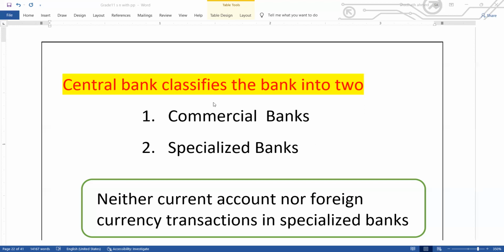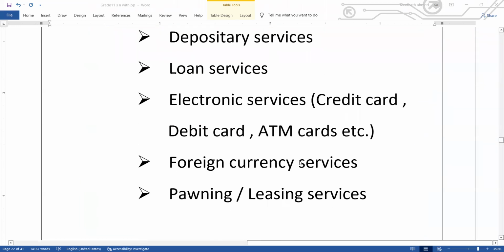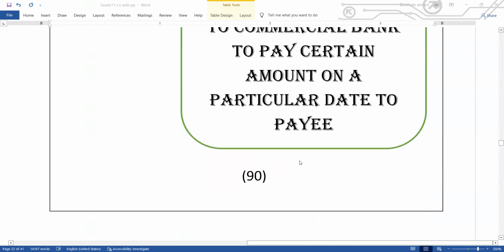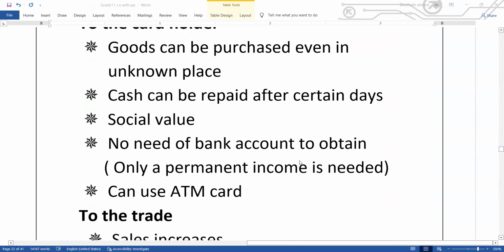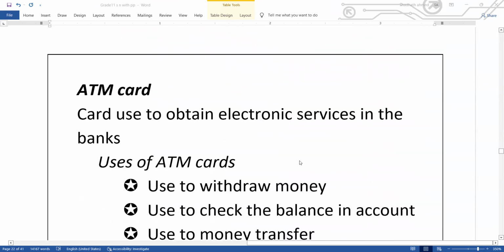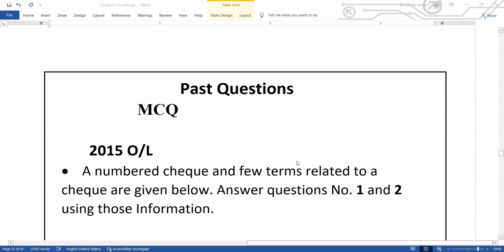The Central Bank classifies banks into two: commercial banks and specialized banks. Under that, we have the short notes for your banking. All the short notes I have given you, you can go through in the tubes. I hope everyone has your tubes.